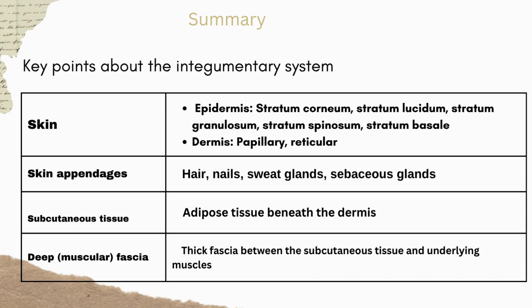Moving on to the next section, let's look at the key points about the integumentary system, focusing on its structure and layers. First, let's explore the skin. 1. Epidermis: stratum corneum, stratum lucidum, stratum granulosum, stratum spinosum, stratum basale. 2. Dermis: papillary, reticular. Next, we look at the skin appendages: hair, nails, sweat glands, sebaceous glands.